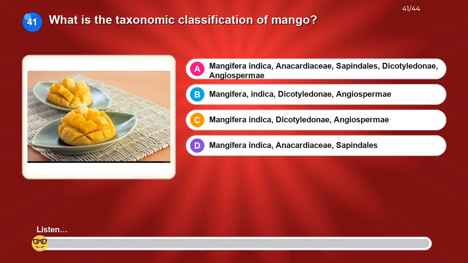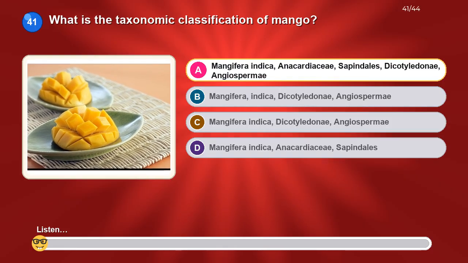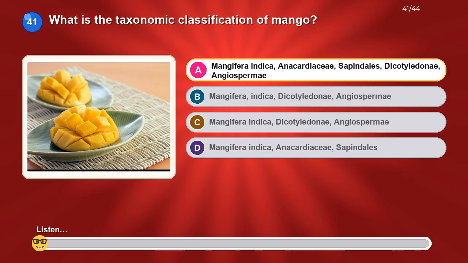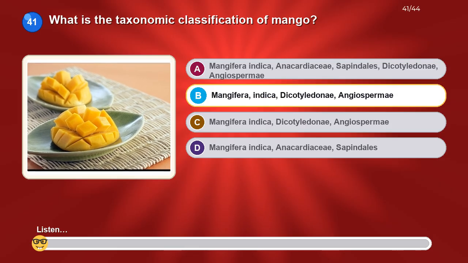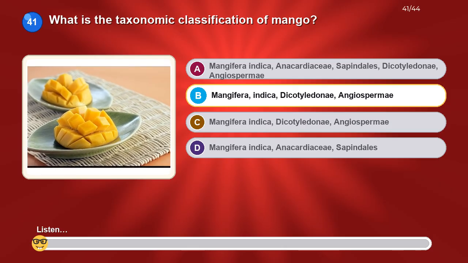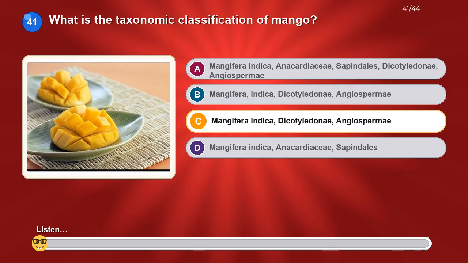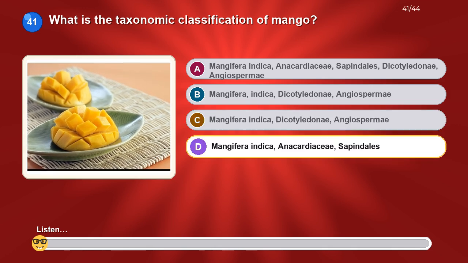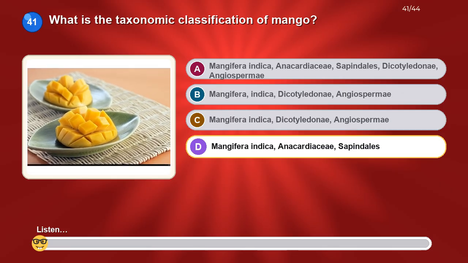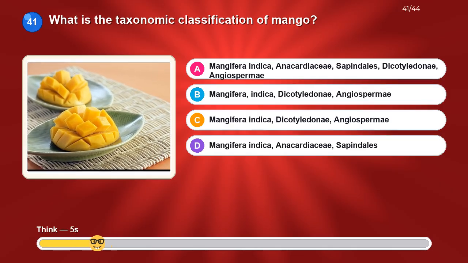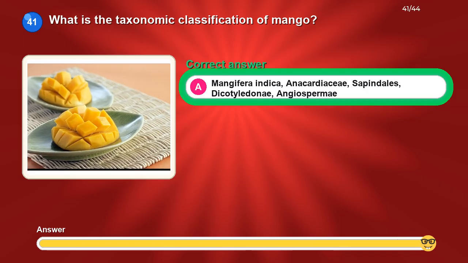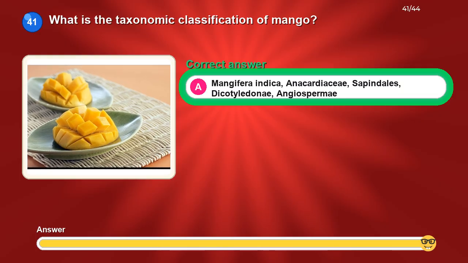What is the taxonomic classification of mango? Option A, Mangifera indica, Anacardiaceae, Sapindales, Dicotyledonae, Angiospermae. Option B, Mangifera indica, Dicotyledonae, Angiospermae. Option C, Mangifera indica, Dicotyledonae, Angiospermae. Option D, Mangifera indica, Anacardiaceae, Sapindales. The correct answer is Mangifera indica, Anacardiaceae, Sapindales, Dicotyledonae, Angiospermae.